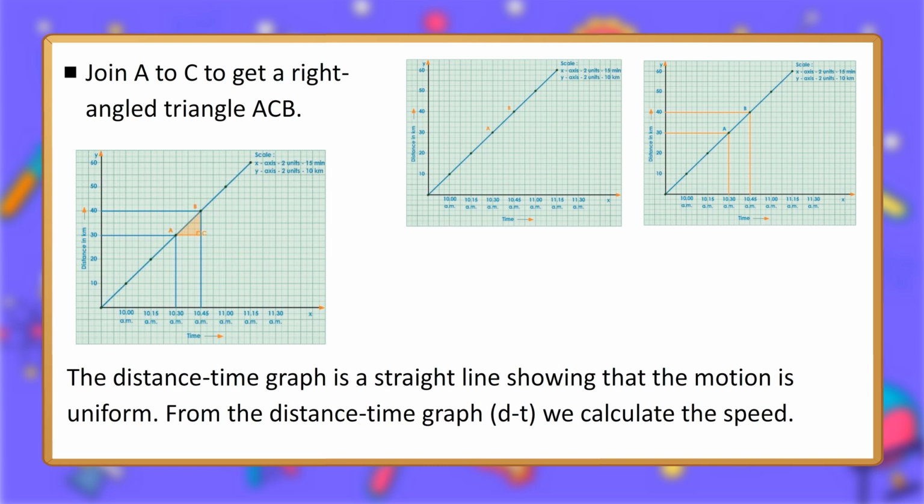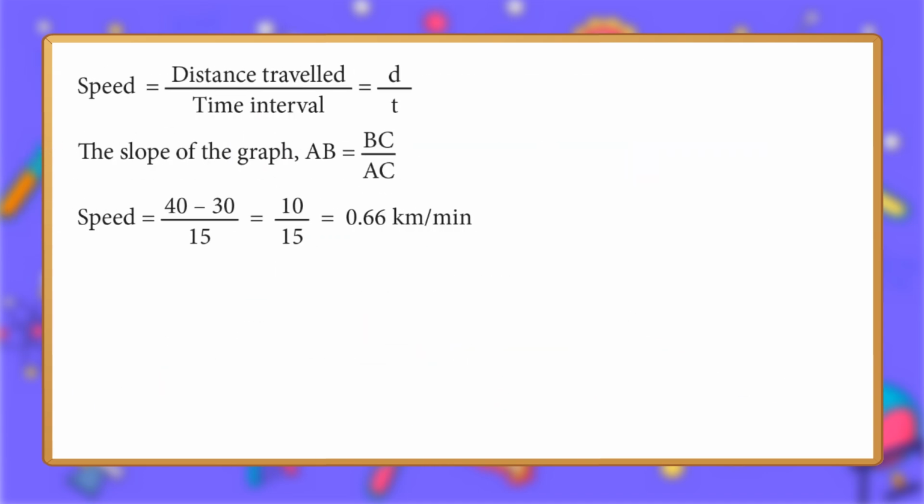The distance time graph is a straight line showing that the motion is uniform. From the distance time graph, we calculate the speed. Speed equals distance traveled upon time interval equals d upon t. The slope of the graph equals BC upon AC.